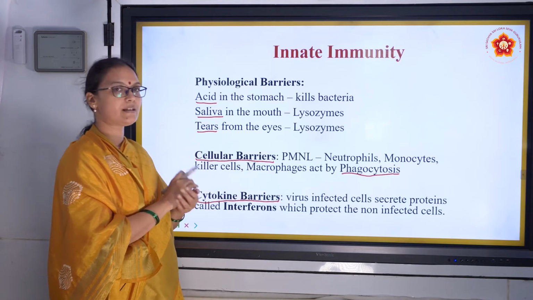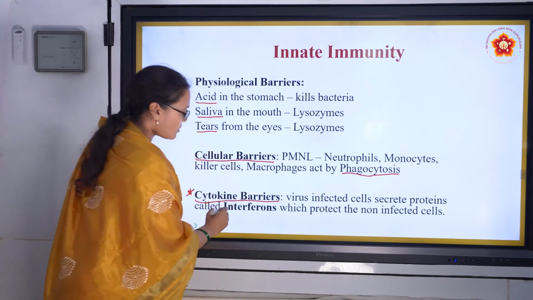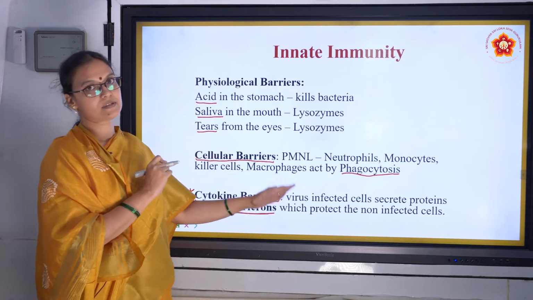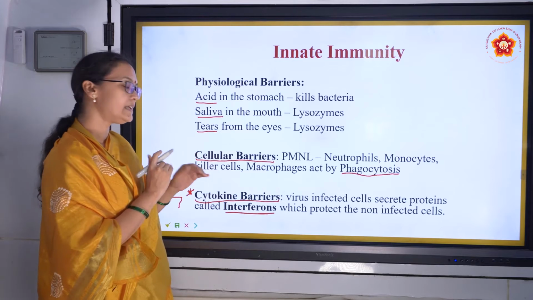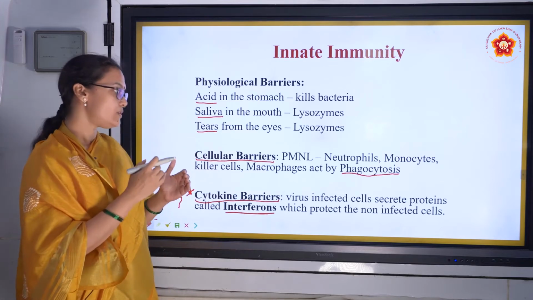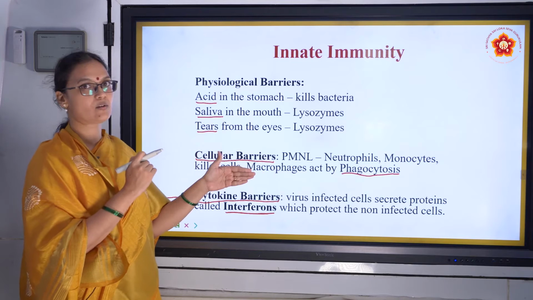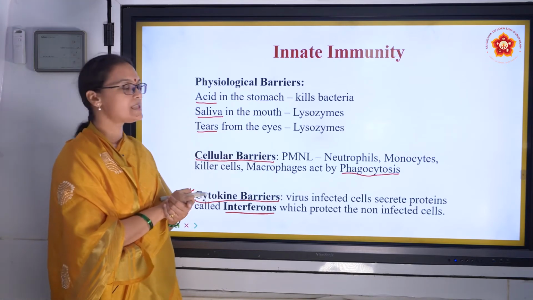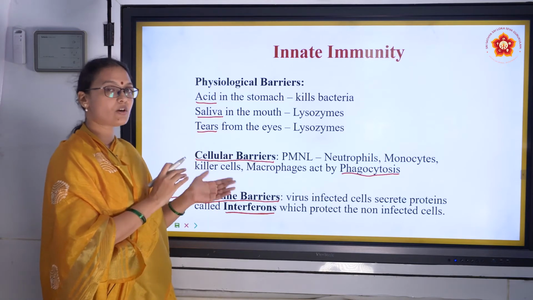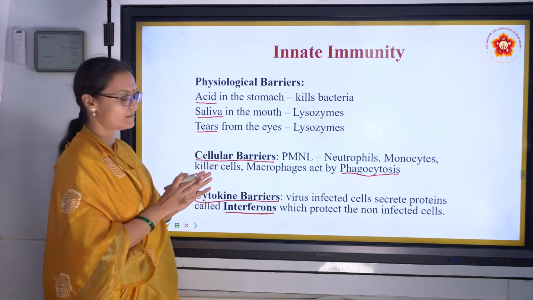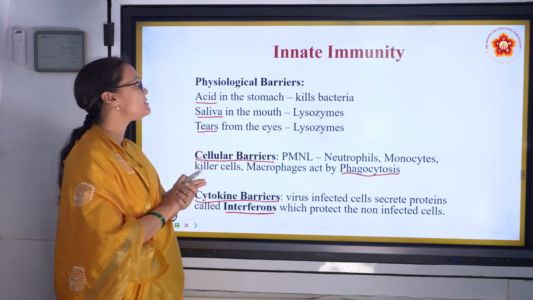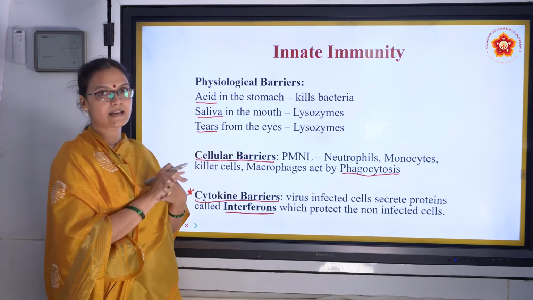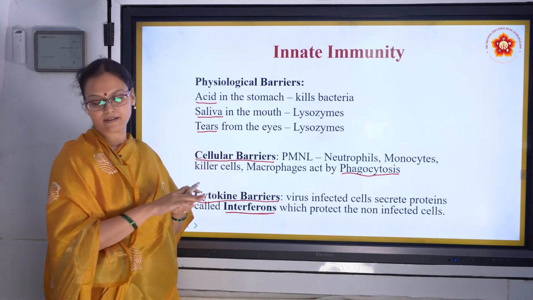So what does the host cell do? It releases a substance called interferon. Interferon is a proteinaceous substance or fluid released by the host cell, and this fluid will protect all the neighboring cells. All the other cells are protected and they will not get infected by the virus. This is a physiological mechanism of our body to protect itself. So under innate immunity, we spoke about physical, physiological, cellular and cytokine barriers. There are 4 barriers, right?